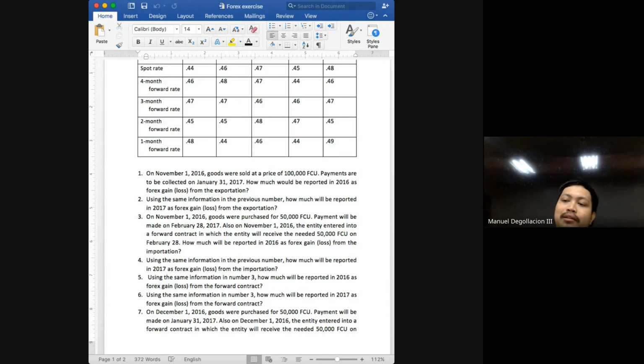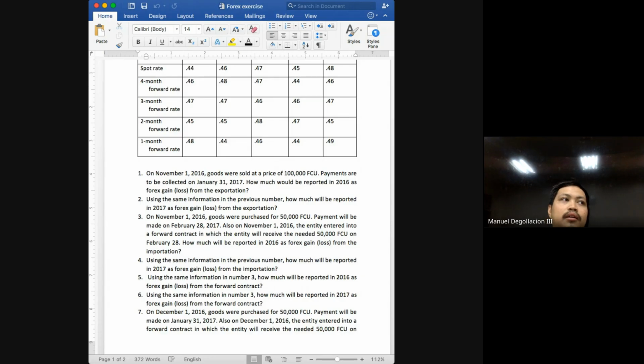So it will not matter anymore whether the local currency will weaken on February 28 because by February 28, you're guaranteed to get 50,000 foreign currency at a fixed price. So whether the local currency weakens or not, you will have the 50,000 at a predetermined fixed price. Okay? So it will now eliminate the problem wherein you will need a lot more local currencies to pay off the same amount of liability.